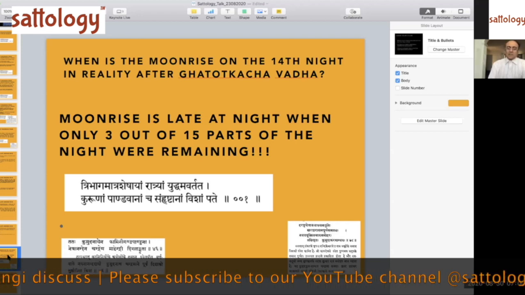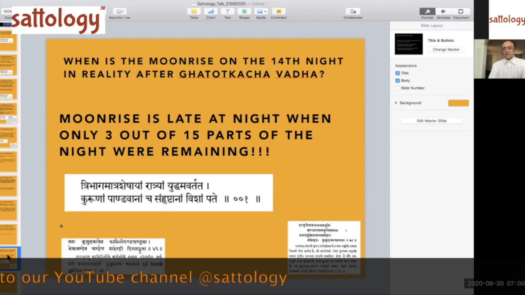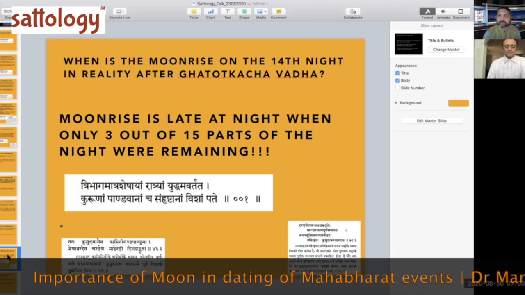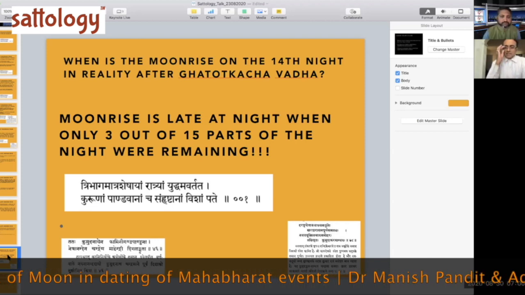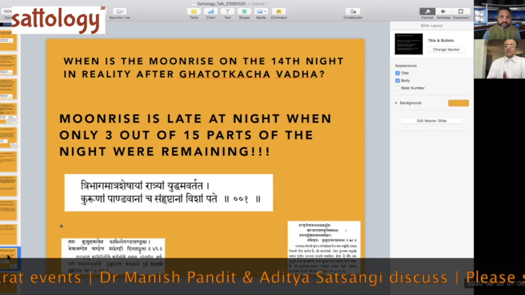Late at night. But how late at night? This is giving you the exact sort of time. When hardly any part of the night is remaining, that time the moonrise is occurring, and that particular thing is pointing to around 2:20 moonrise of the Mahabharata 14th war night. That means that it is a waning phase of the moon. Now you are clear about it.